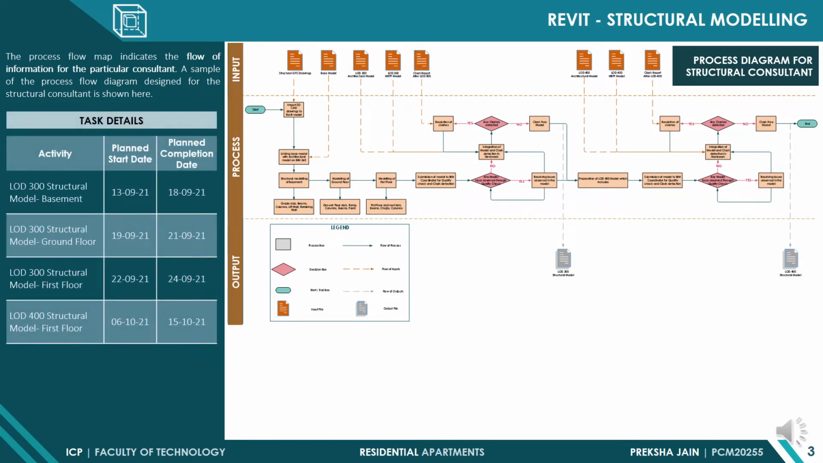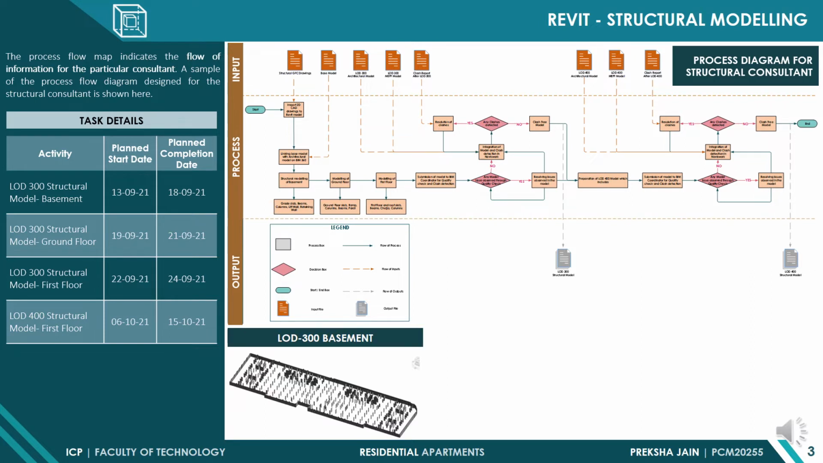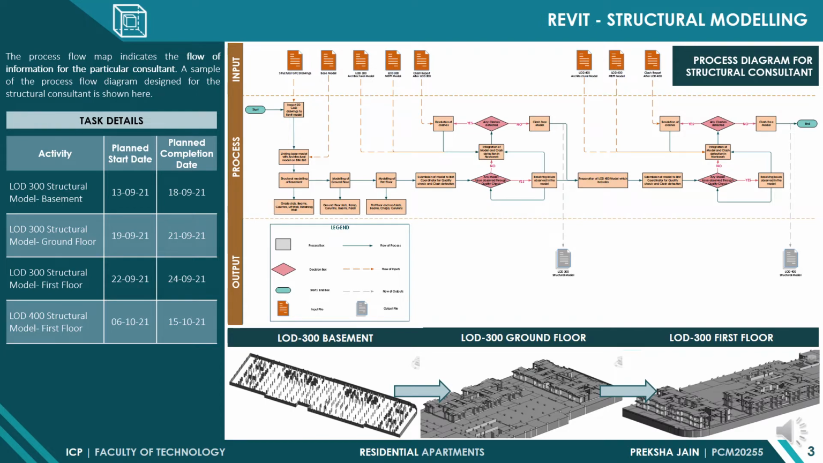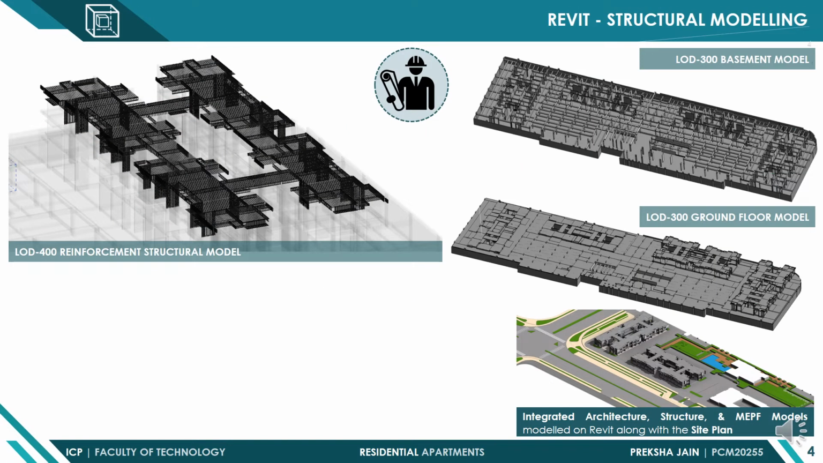The details of the task carried out by structural modeler is shown in the table. The process of modeling starts from modeling of LOD 300 basement, then LOD 300 ground floor and then first floor as shown below pictorially. The slide shows some model images of LOD 300 structural model of basement and ground floor and LOD 400 reinforcement model of first floor. On the right bottom corner, image of integrated architecture, structure and MEPF models modeled on Revit along with the site plan is shown.